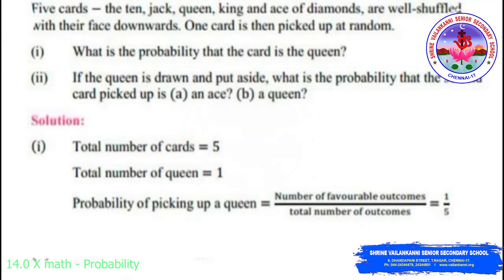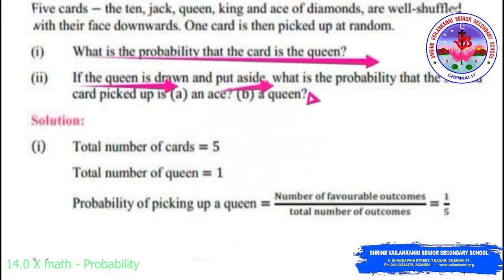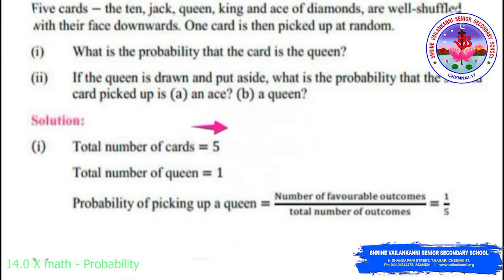Fifth problem. 5 cards, the 10, jack, queen, king and ace of diamonds are well shuffled with their face downwards. One card is then picked up at random. What is the probability that the card is a queen? Second one, if the queen is drawn and put aside, what is the probability that the second card picked up is an ace card, a queen card?